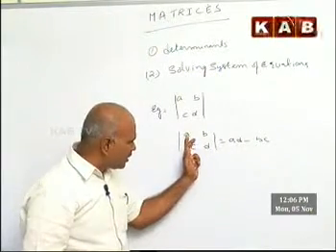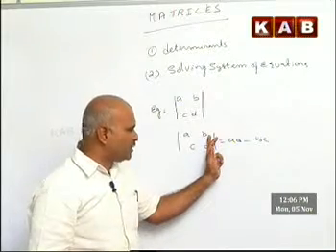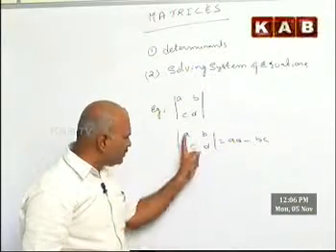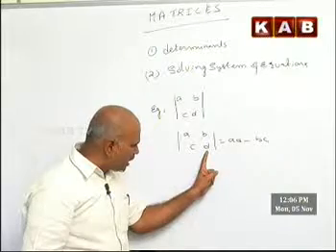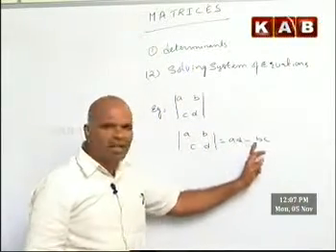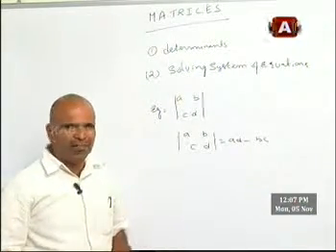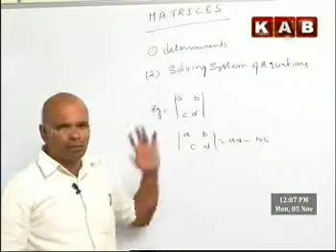This is the product of the principal diagonal elements minus the product of the other diagonal elements. Once again repeating, product of principal diagonal elements minus other diagonal elements. This is AD minus BC. This gives us the value of the determinant. So this is, for example, a 2 by 2.